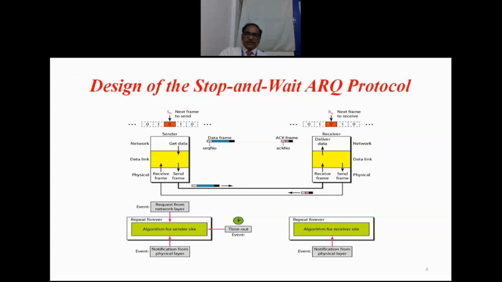This is how this protocol operates. In the next slide we will discuss the same concept in terms of an algorithm. Hope everyone understood so far.